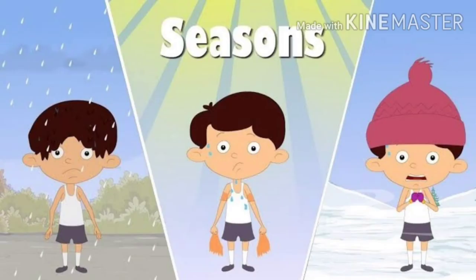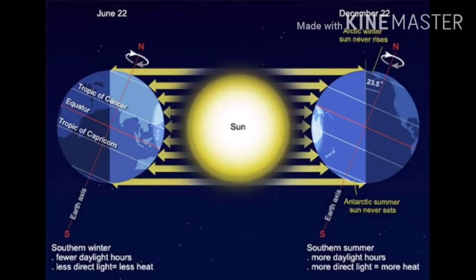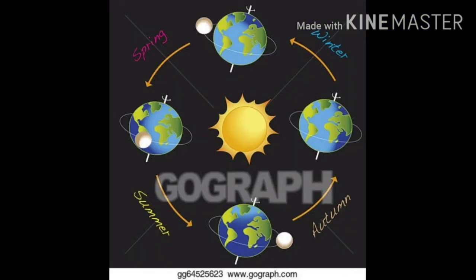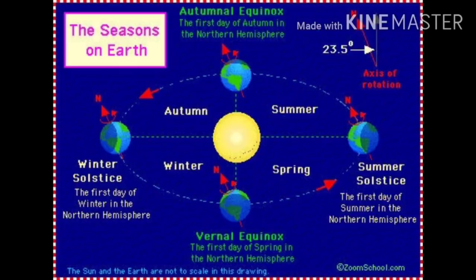Next, seasons of the earth. Seasons are caused due to the revolution and the tilt of the earth's axis. Summer, winter, spring, and autumn are the 4 distinct seasons we experience on earth. Let us look at how seasons are caused.